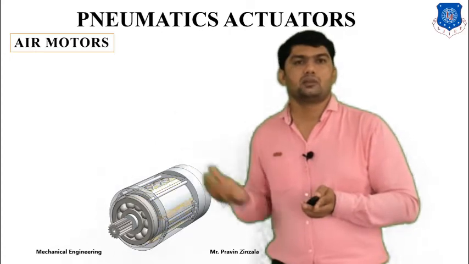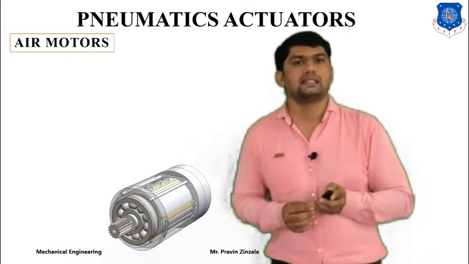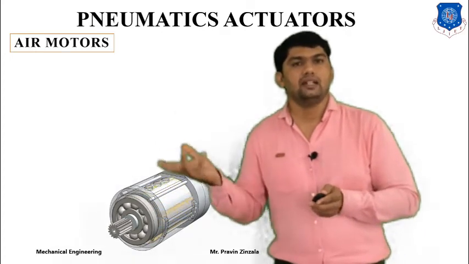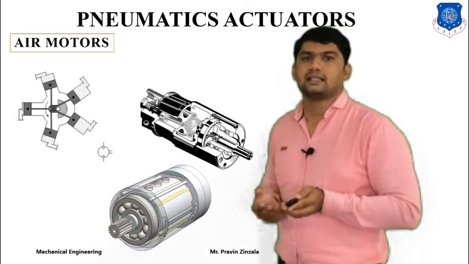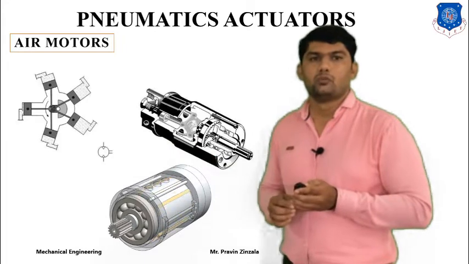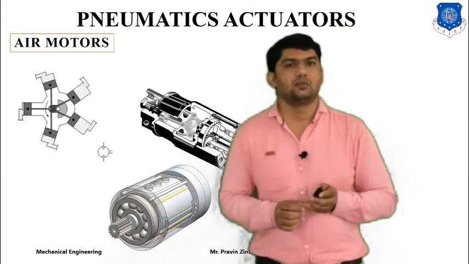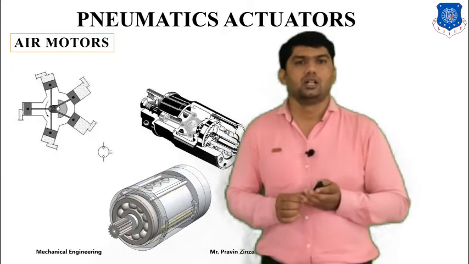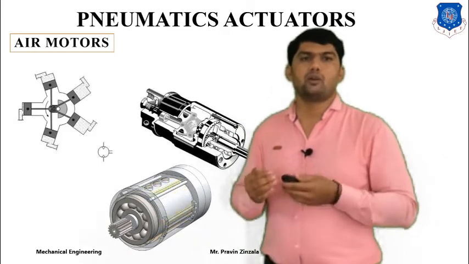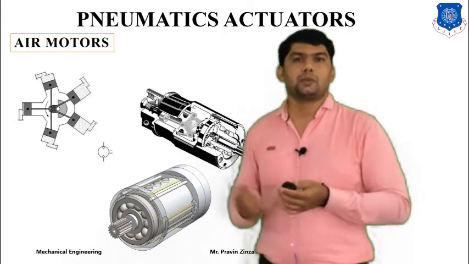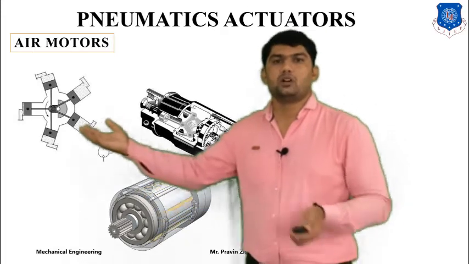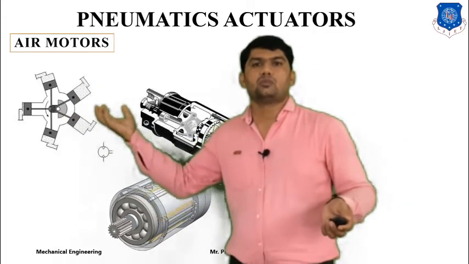In a hydraulic system, we use compressed or pressurized liquid, while in a pneumatic system, we use compressed air or neutral gases. There are many types of air motor available, like reciprocating and rotary; according to the requirement or application, we can select different types of air motor. Here is an example of a radial type air motor.